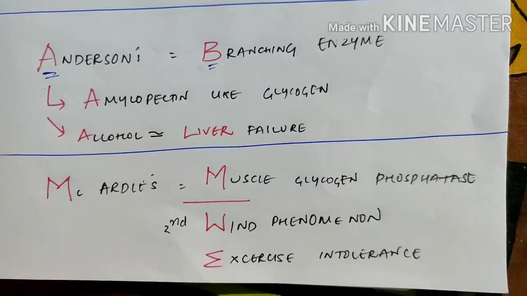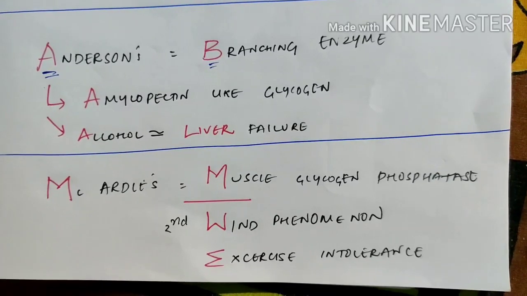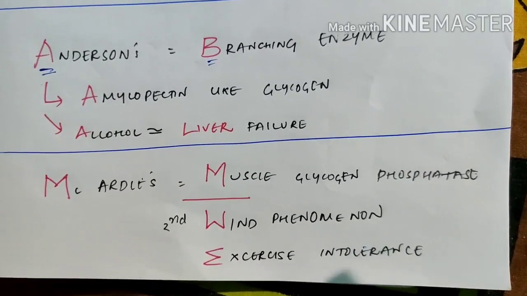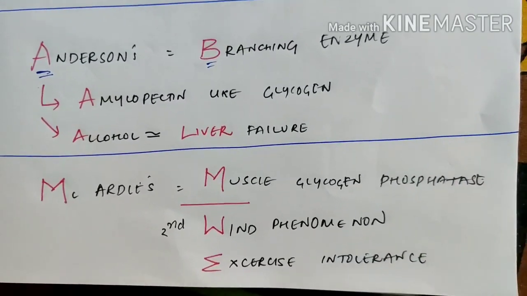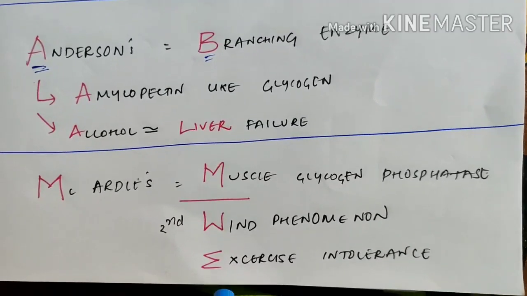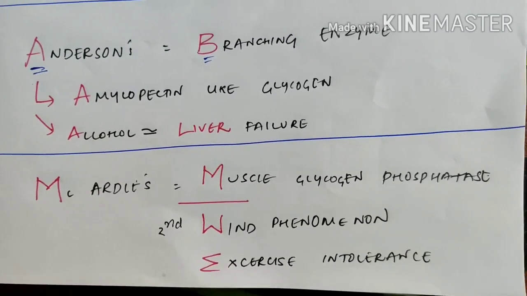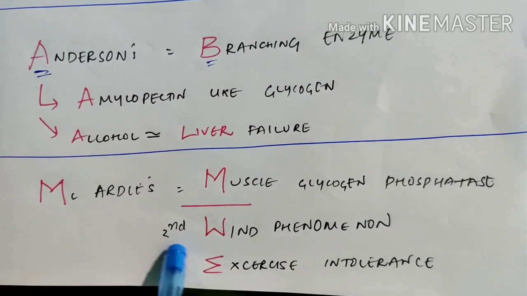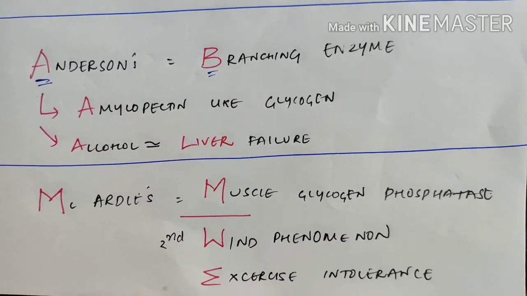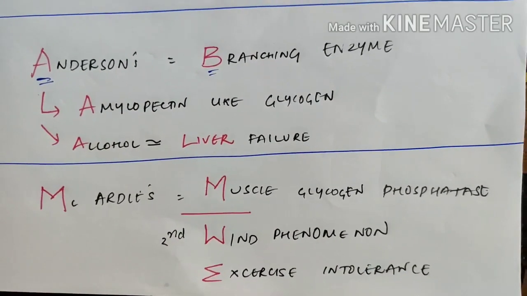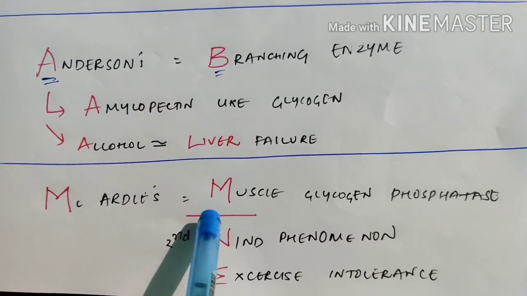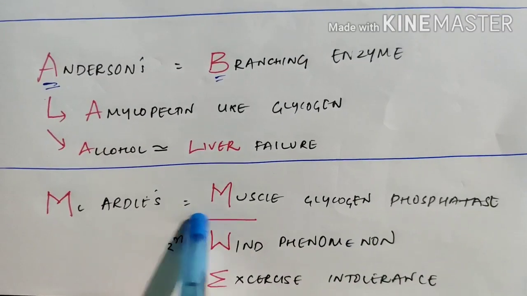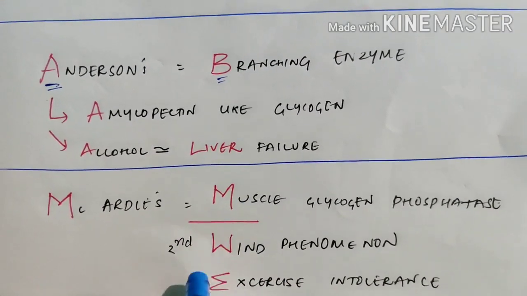The muscle will use other sources to produce energy, so that it will help itself to survive. So because of the second wind phenomenon, the child will be okay. For McArdle's, muscle glycogen phosphorylase, the mirror image of M will be W.